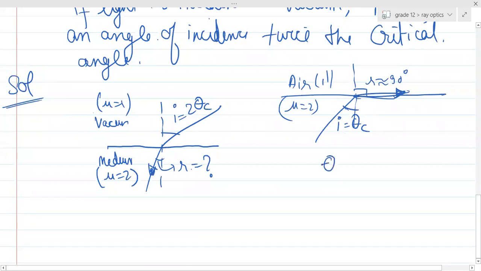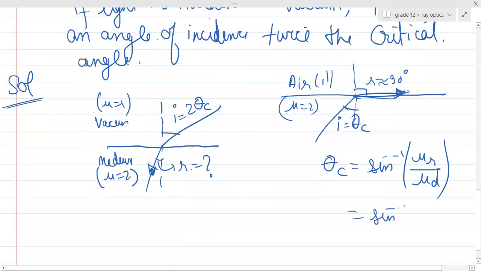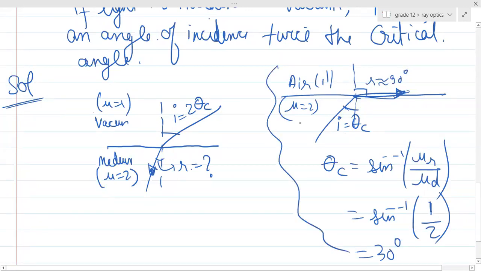From here, you derive that theta c is basically sine inverse of mu rarer upon mu denser, which is equal to sine inverse of 1 upon 2, which is 30 degrees. So the critical angle for this medium is 30 degrees. So you are incidenting at an angle of 60 degrees, right?